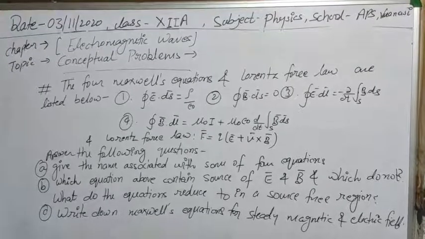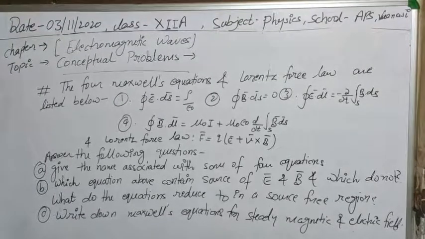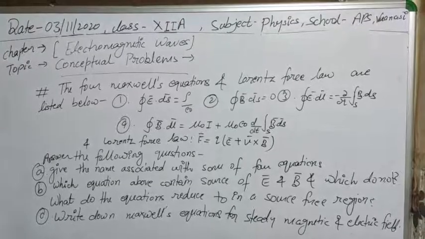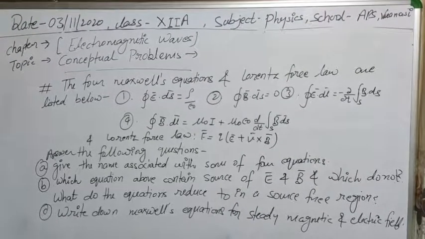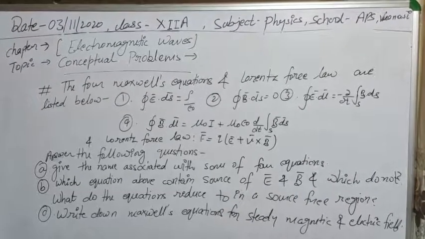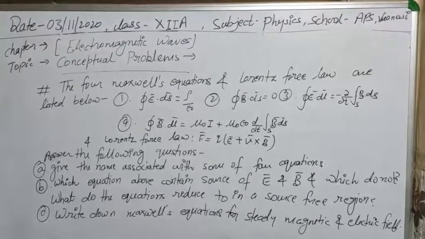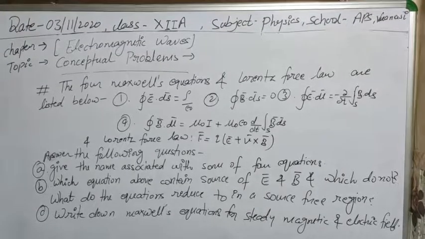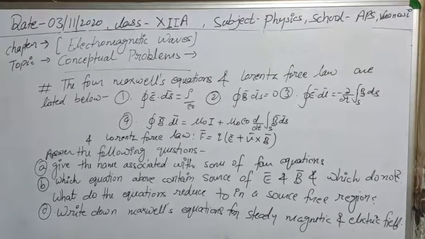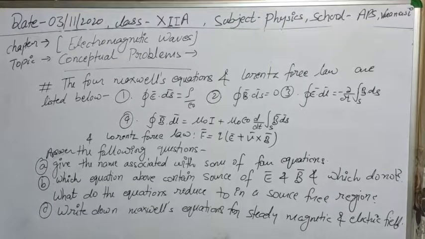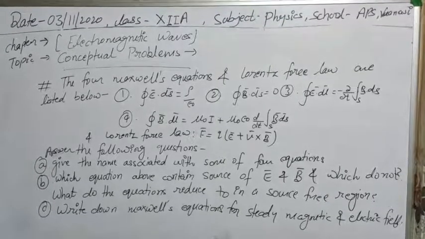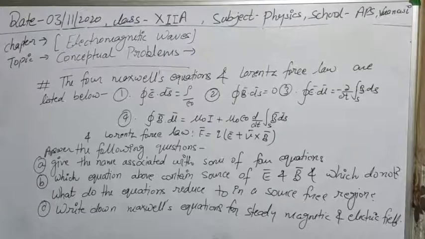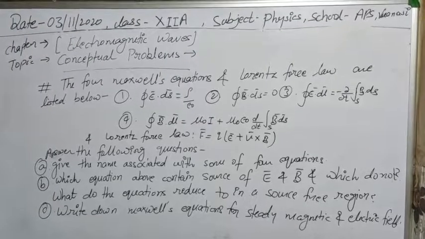The next question is to write down Maxwell's equations for steady magnetic and electric fields. Suppose the magnetic and electric fields are steady, not varying, then what will be the Maxwell's equations? There are a number of conditions we can impose on Maxwell's equations, and the equations change according to those conditions. There are some more questions. Let's see them also, and after that I'll tell you the solutions.